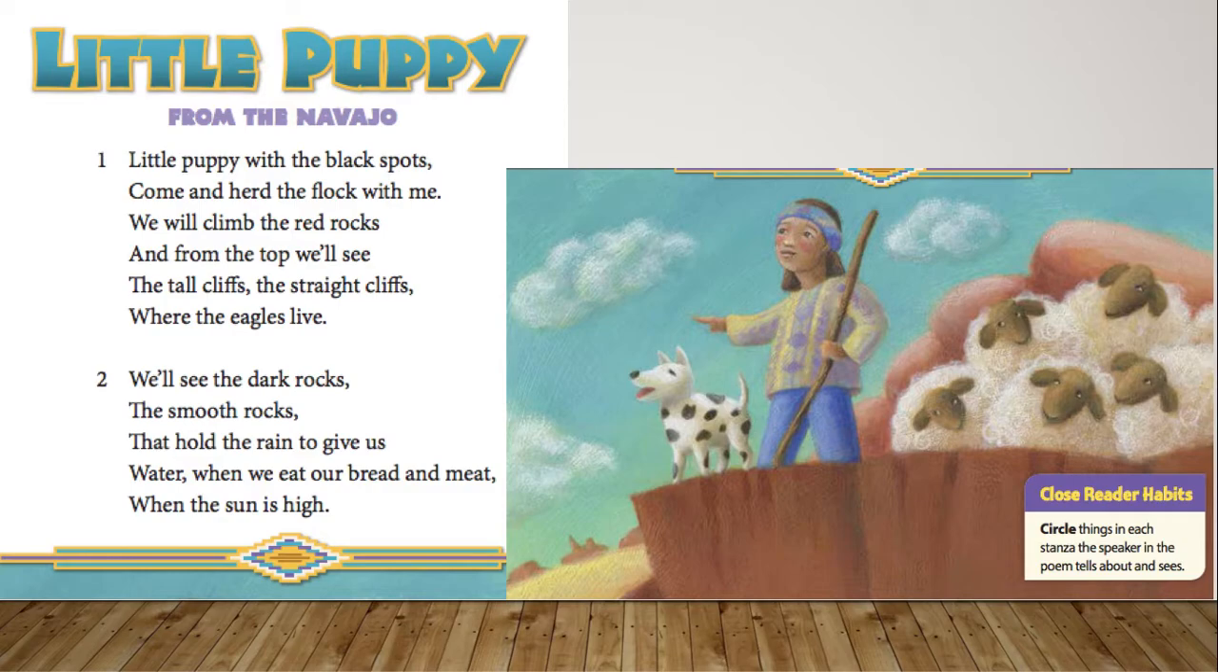So, this poem is about a boy who is herding his flock of sheep, and he uses his dog to help him do this. Not only do we have our poem, but we also have an image that goes along with it that helps us visualize what is happening in this poem.